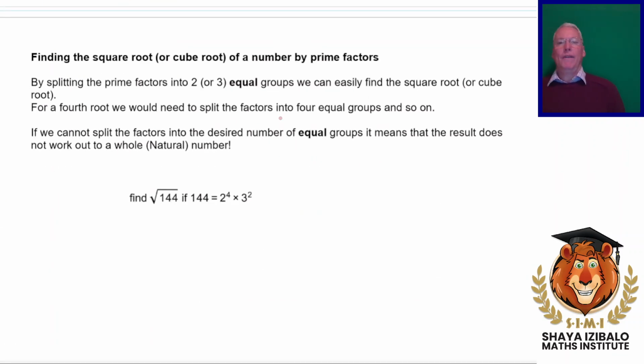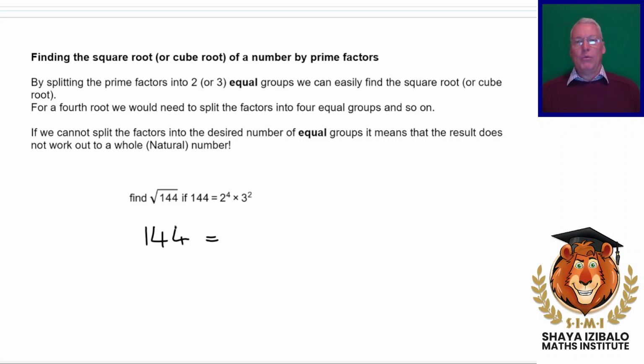Okay, right. We're going to move on now to, and we've looked at this previously when we did prime numbers, remember that we can square root. If we've got exponents, for example, if we know that 144 is 2 to the 4 times 3 squared, we can work out the square root of 144. And the way we're going to do this, we're going to write 144. Remember, a square root means a number times by itself. So we need 2 identical numbers to give us 144.